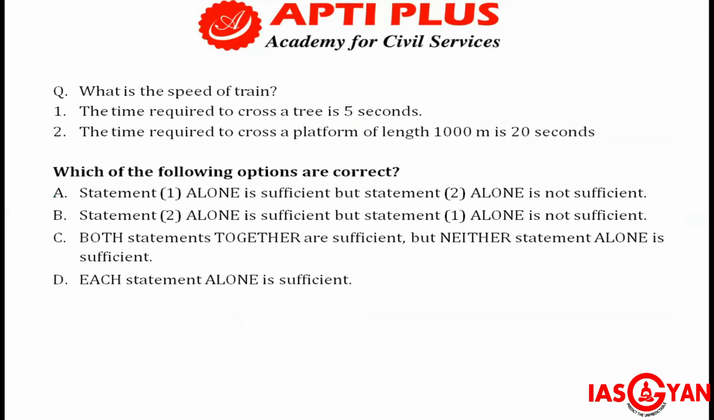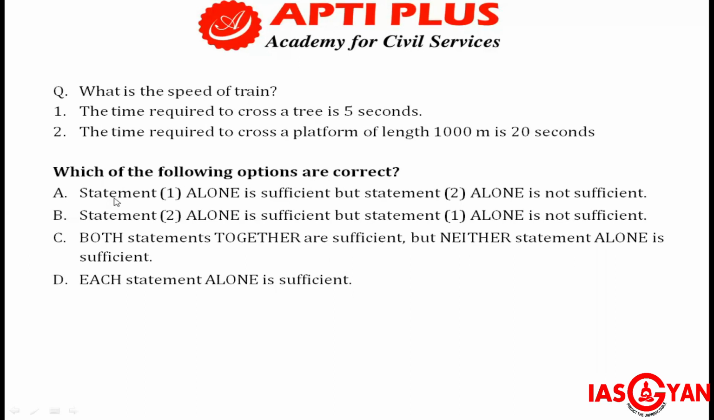Now we will see a question of DS, that is data sufficiency, because it has more logic involved. So here the question is, what is the speed of the train? The first statement given is the time required to cross a tree is 5 seconds. Second statement is the time required to cross a platform of length 1000 meters is 20 seconds. Remember, you don't have to calculate the speed of the train. You just have to see whether using these two statements you can arrive at the answer or not.